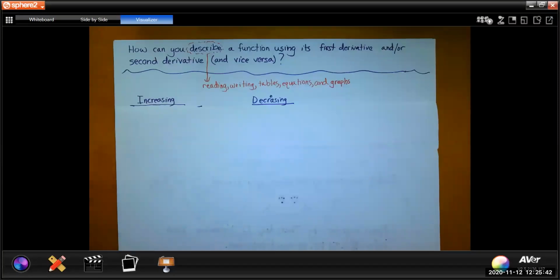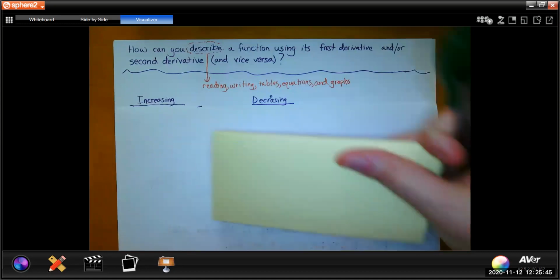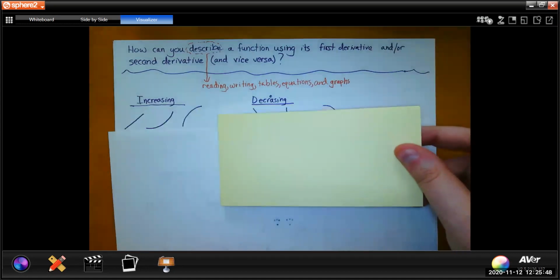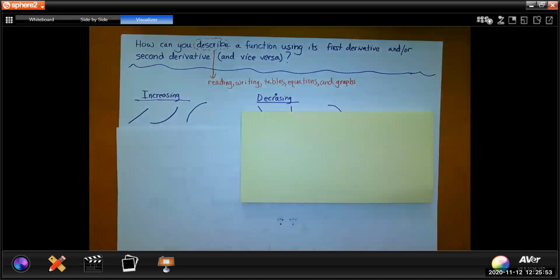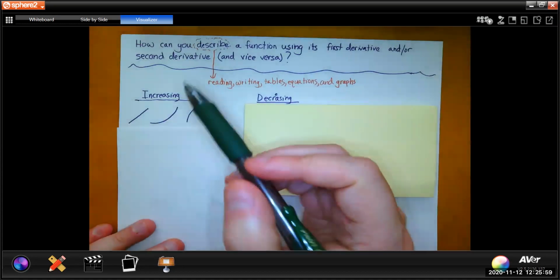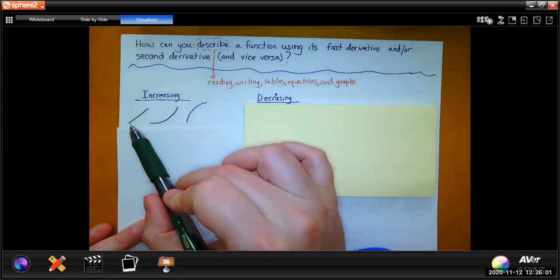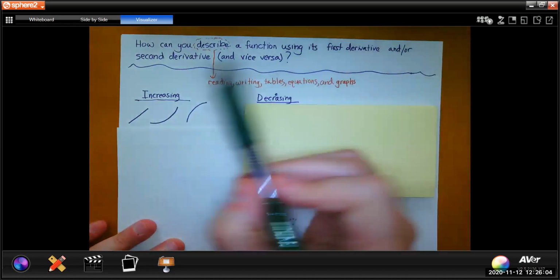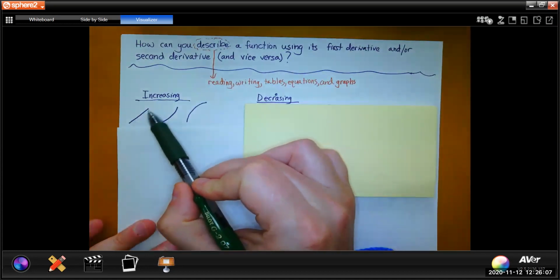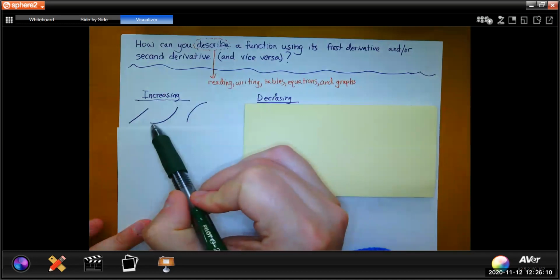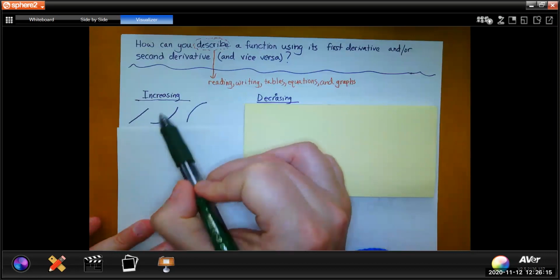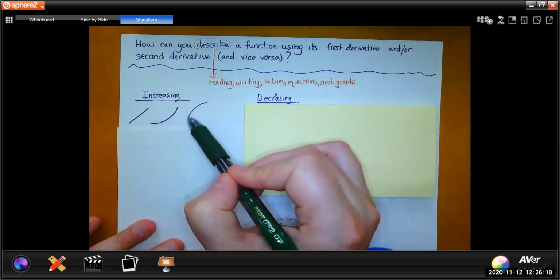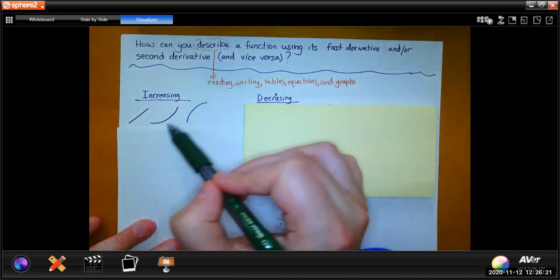So when it comes to an increasing function and a decreasing function, the first thing I want to look at with you is this slightly different idea than maybe what you're used to when it comes to increasing. So what I mean by that is there are a few different ways we could sketch, draw, think about, or look at the graph of an increasing function. So an increasing function could look like this, a nice straight line. It could look like this kind of a curve or some different version of that curve, maybe stretched out a little bit more, maybe really narrow. Could also be this type of a curve, again, stretched out differently.